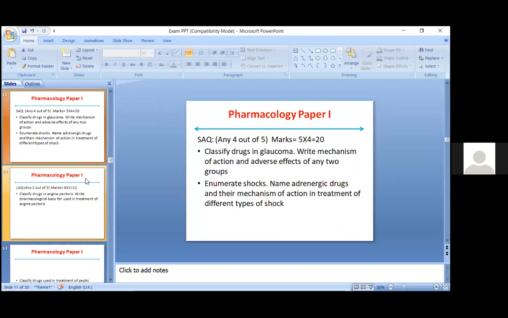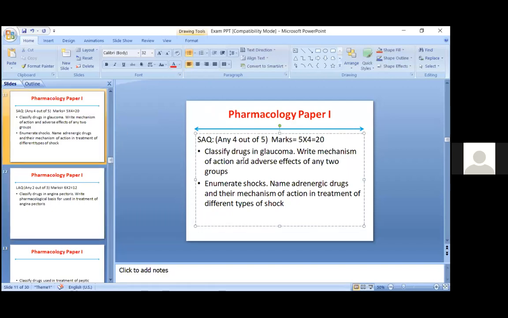First you have to write about the disease and what the physiology of that disease is, how the physiology is altered, and what pathology comes into the picture. Whenever any drug is given, either it halts that pathology or it is used to cure that pathology. That is expected from me. Like glaucoma: what is the rationale of giving alpha adrenergic blockers in glaucoma, or of giving miotics in glaucoma?